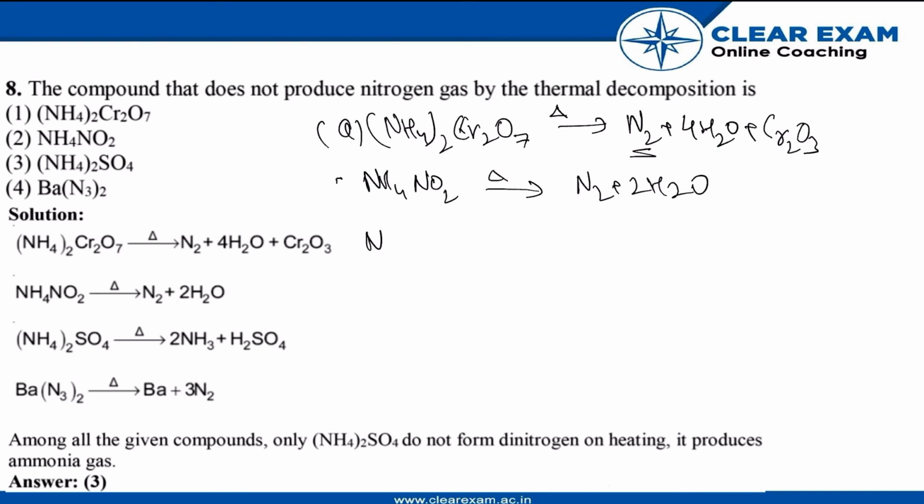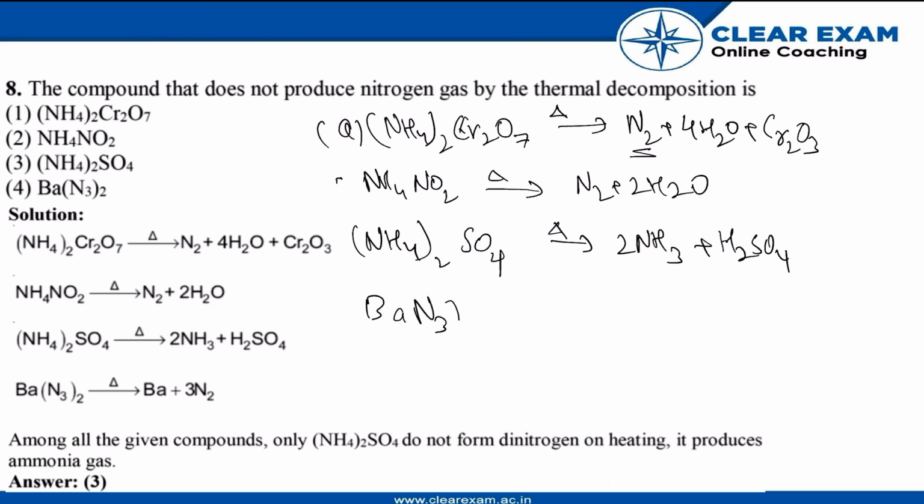Option C, that is (NH4)2SO4, under heat. (NH4)2SO4 is also called ammonium sulfate, and it is an inorganic sulfate salt. It has a high melting point and is soluble in water. So when we decompose this, it releases 2NH3 plus H2SO4. And the final option, Ba(N3)2, that is barium azide,